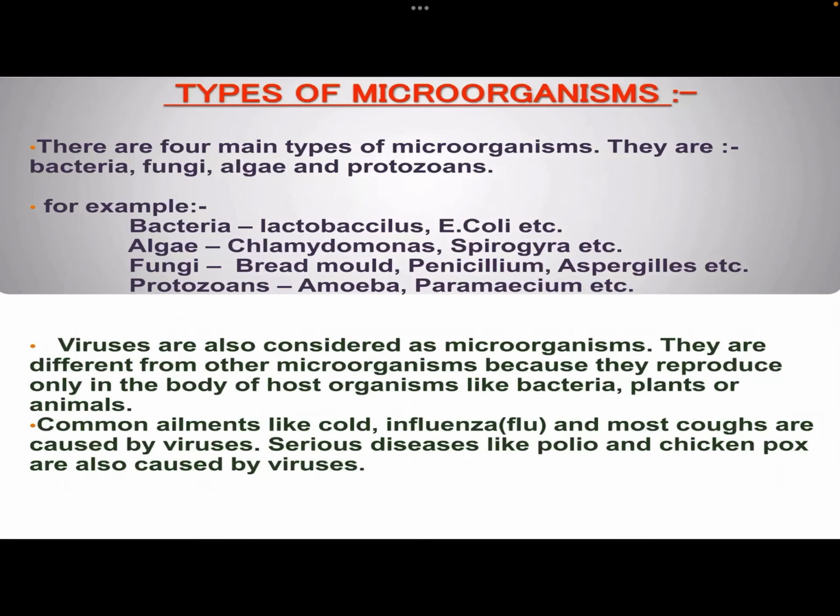Now we have mainly four types of microorganisms: bacteria, algae, fungi, and protozoans. Here we have examples of what these groups contain: Amoeba, Paramecium, bread mold, Penicillium, Spirogyra, E.